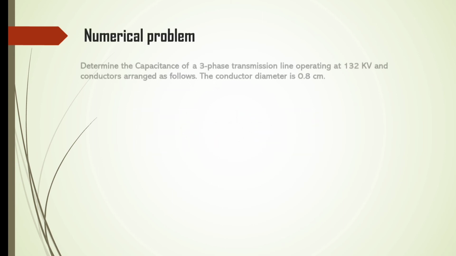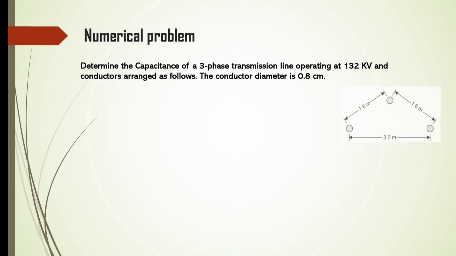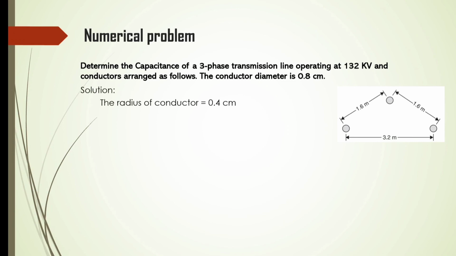Moving on to a numerical problem: determine the capacitance of a three-phase transmission line operating at 132 kilovolts, with the conductors arranged as in the given diagram. The conductor diameter is given as 0.8 centimeter, and from the diagram we can get the d1, d2 and d3 values. Solution: from the diameter, the radius will be 0.4 centimeter, and d1, d2, d3 are as follows.